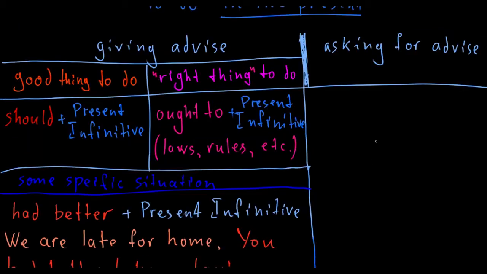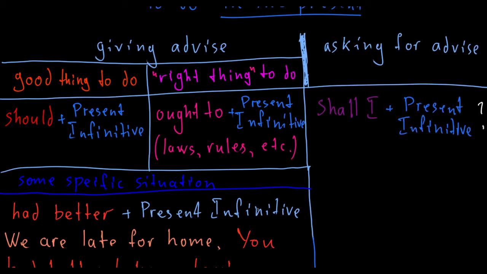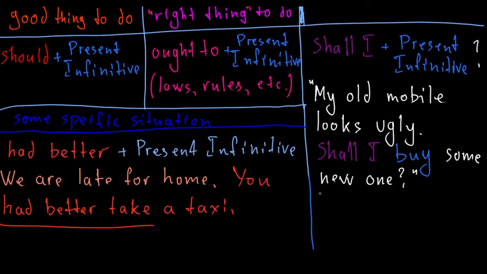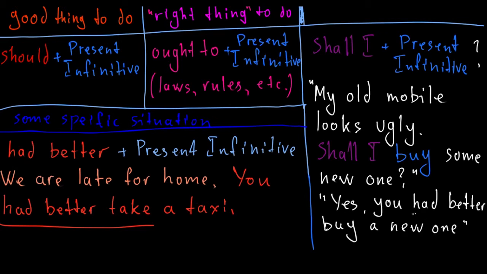So what about asking for advice? If I ask somebody to give me some advice, in this case I use shall I, and then present infinitive. And of course it is in the form of a question. Let's have some example. My old mobile looks ugly. Shall I buy some new one? And the answer will be yes, you had better buy something new. Of course here I can place should. That's just a matter of choice.